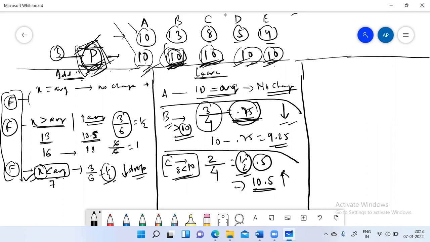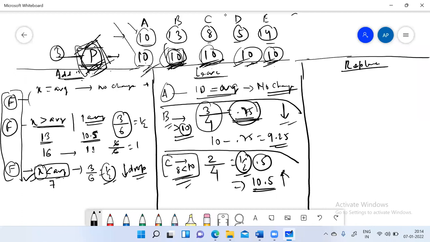These are all the changes which are possible when someone is leaving the group. If any value leaves the group, either it can be equal to average, or greater than average, or less than average. Okay? So now we'll talk about the replacement. Since replacement is being done for one number, and after replacement there is no change in the number of people, when we discuss the change after replacement, we don't have to compare it with the average. We just need to compare it with the person who is being removed.